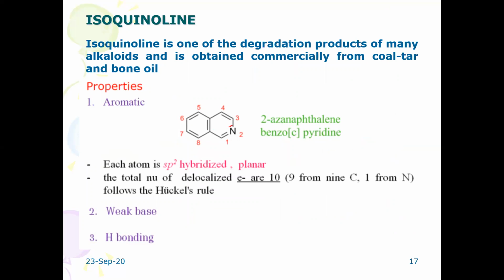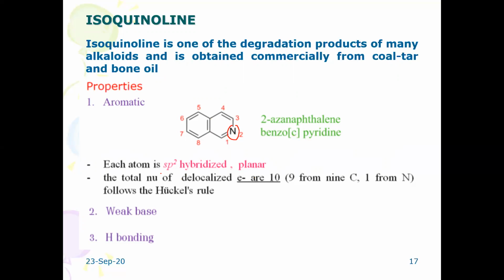Only the position of nitrogen is changed. If nitrogen is here, it is called quinoline. If nitrogen is present here, it is isoquinoline. It is also called 2-azanaphthalene, benzo[c]pyridine. With respect to this, A, B, C, so this part is condensed here. It is also aromatic in character, as it satisfies Hückel's rule.